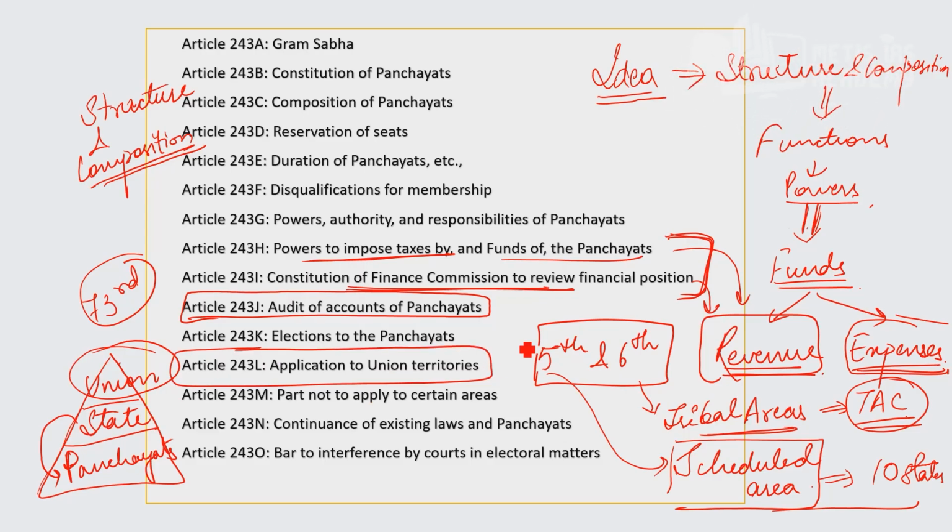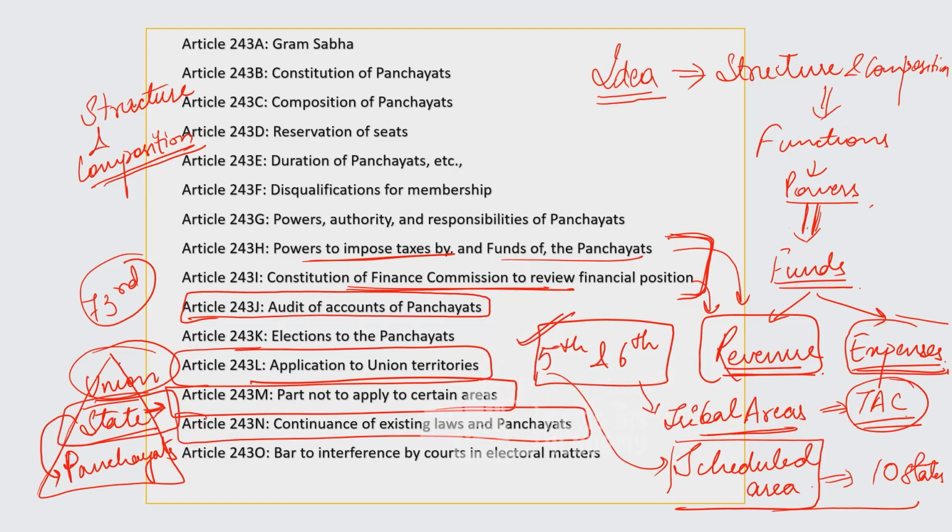Next question comes, what happens to these 5th and 6th schedule areas? So whether they will be applying here or not. Next part this. And what happens to the current existing panchayats which are already existing in state? You want another article for that also? Am I making sense? That devolution has to take place from state to panchayat. All these provisions are from state to panchayat, the third level, local self-government level.